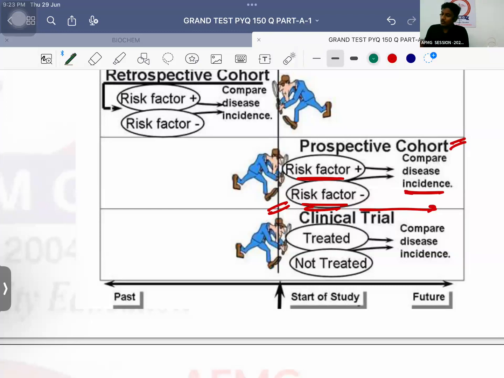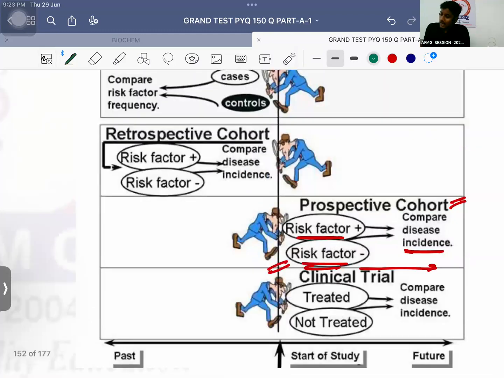That's the reason what I do, I need incidence. Therefore, I start the study today, but I go backwards and I take two groups with the records which are available. I take one group which is having the risk factor and the another group which is not having the risk factor. Okay, मैं टाइम में पीछे जाके किसी हॉस्पिटल के रिकॉर्ड से मैं दो ग्रुप्स उठाता हूँ, एक होता है एक्सपोज, दूसरा होता है नॉन एक्सपोज, और उन पेशेंट्स को मैं फोन करके आप पूछता हूँ कि कितनों में डिसीज हुआ और कितनों में डिसीज नहीं हुआ. How many of them have developed the disease and how many of them have not developed the disease.